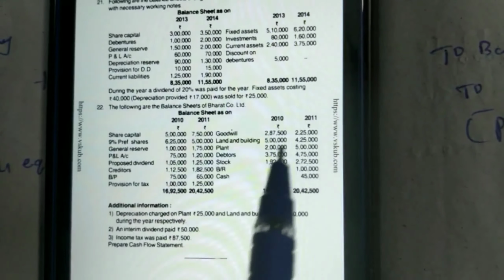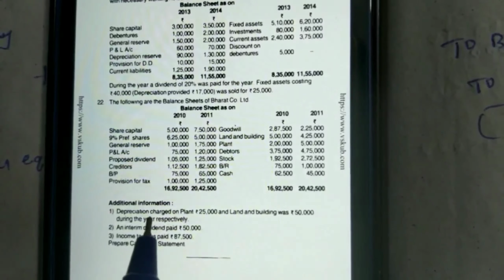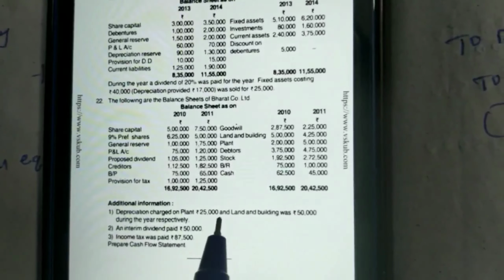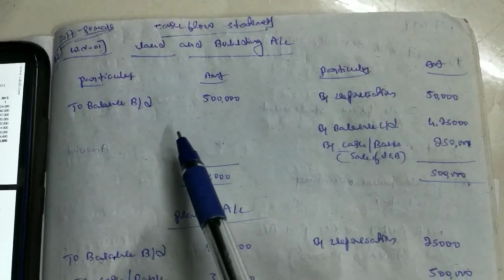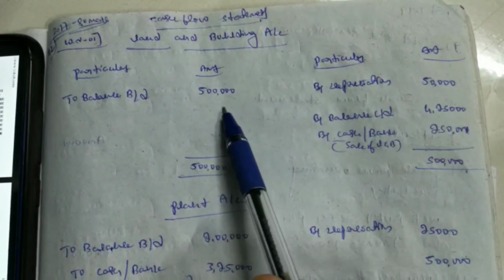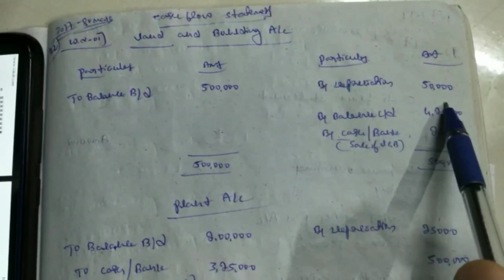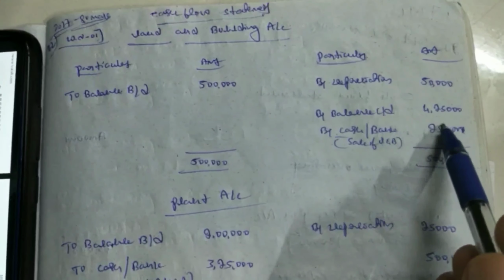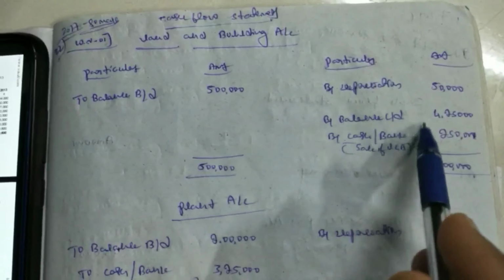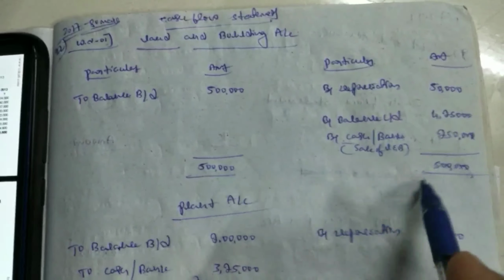Land and building, 2010 opening balance is 5 lakhs, 2011 is 4 lakh 25,000, and depreciation is given in the additional information. Depreciation charged on plant is 25,000 and on land and building 50,000 during the year respectively. Then balance brought down is 5 lakhs, the opening balance of land and building. Then by depreciation 50,000, given in the additional information. Then the closing balance, by balance carried down, 4,25,000. In both sides, which one is highest? This 5 lakhs is highest, so 5 lakhs is taken on both sides.